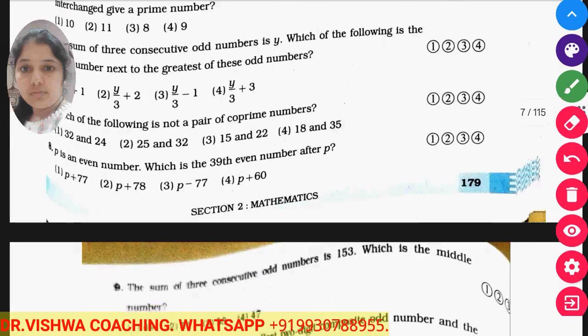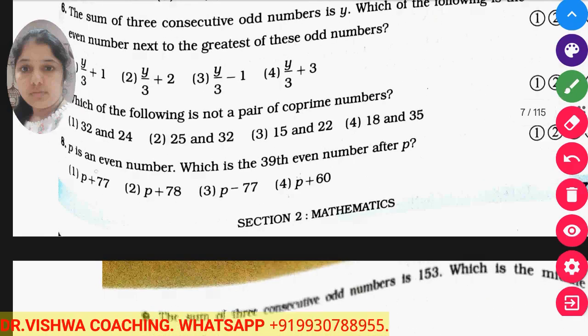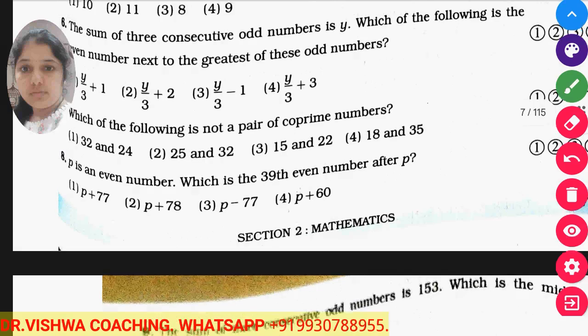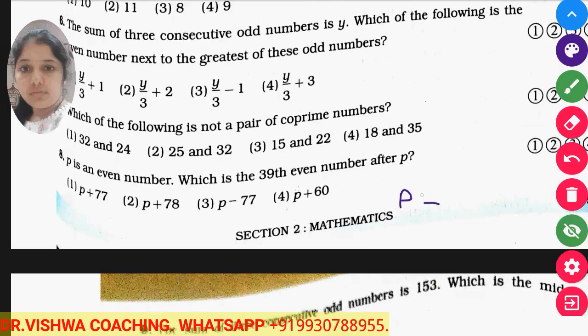Now the next one I want to take: P is an even number, and we have to find the 39th even number after P. So we have to use the formula. P is the given even number, so we will use P plus 39 into 2. 39 twos are 78.